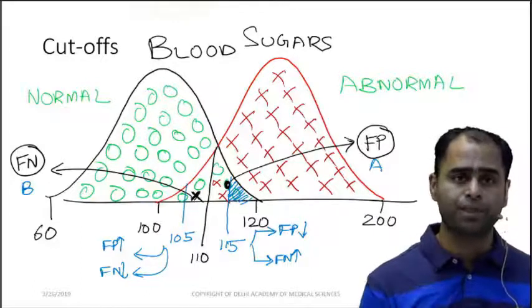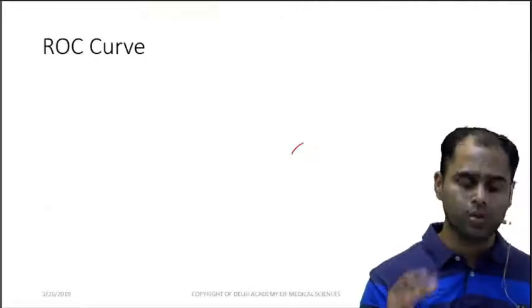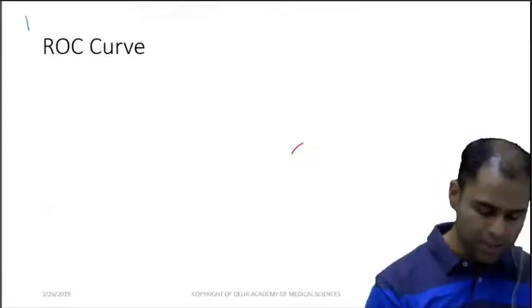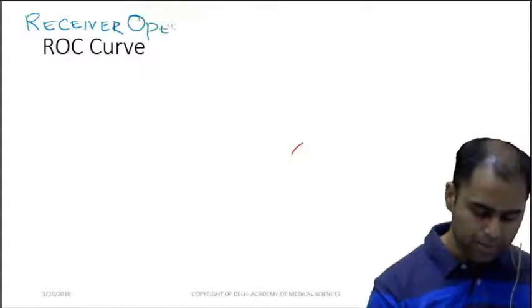That is my question. Now to solve this, we draw something which is called a ROC. ROC stands for receiver operator curve.